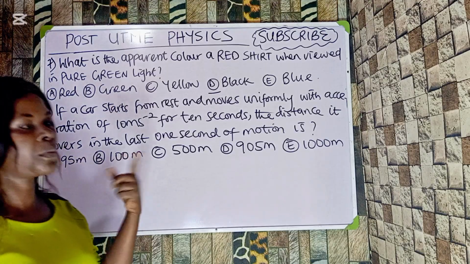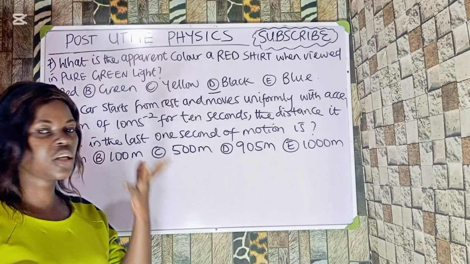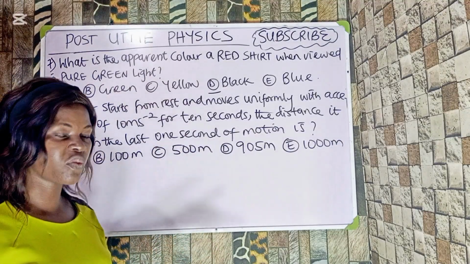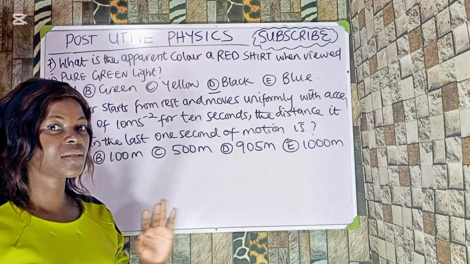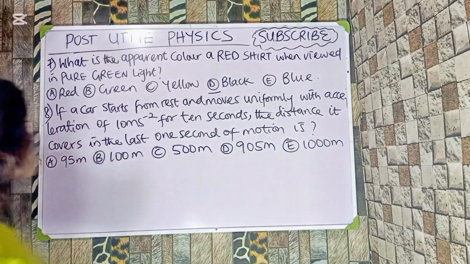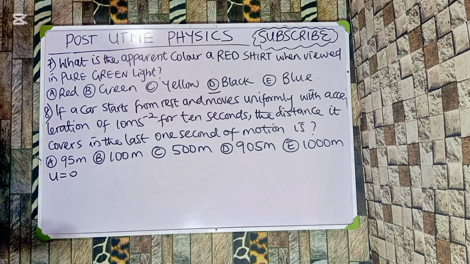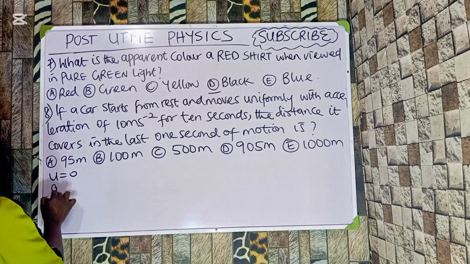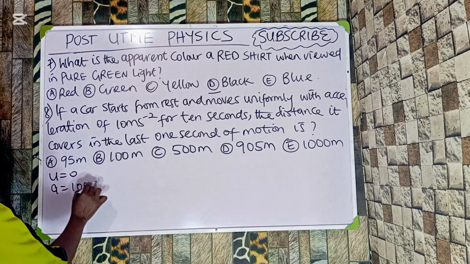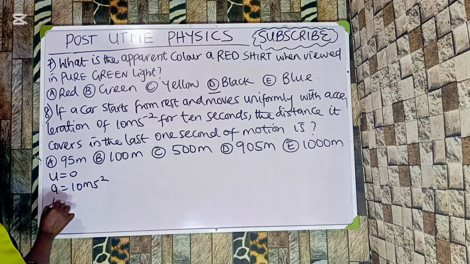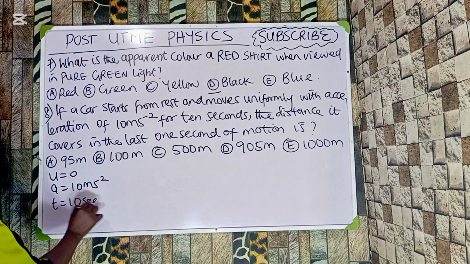This body starts from rest, and from the equations of motion, anytime a body was resting and decides to move, its initial velocity u is said to be what? 0. So that means my u is equal to 0. And the body moves with acceleration a to be 10 meters per second squared for 10 seconds. That means the time is 10 seconds.